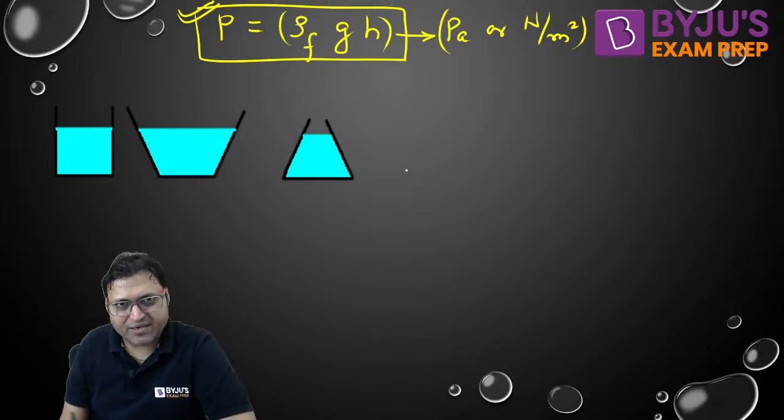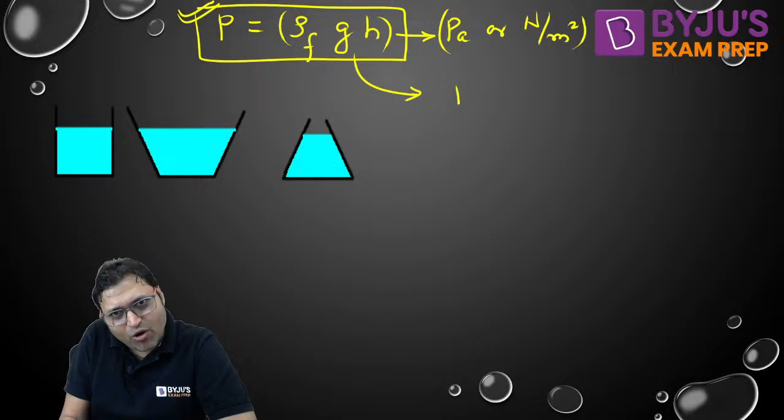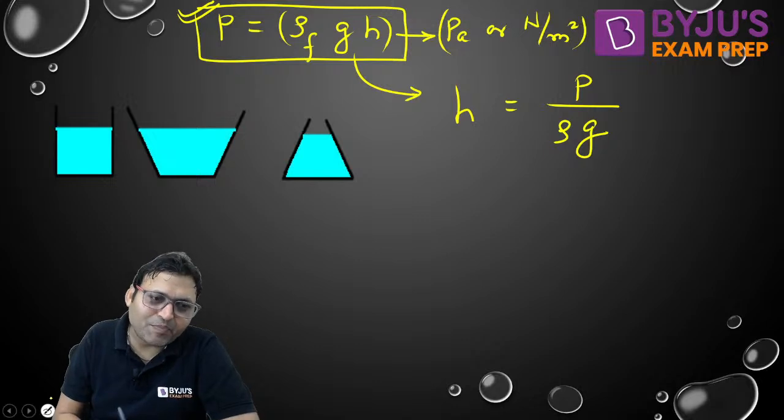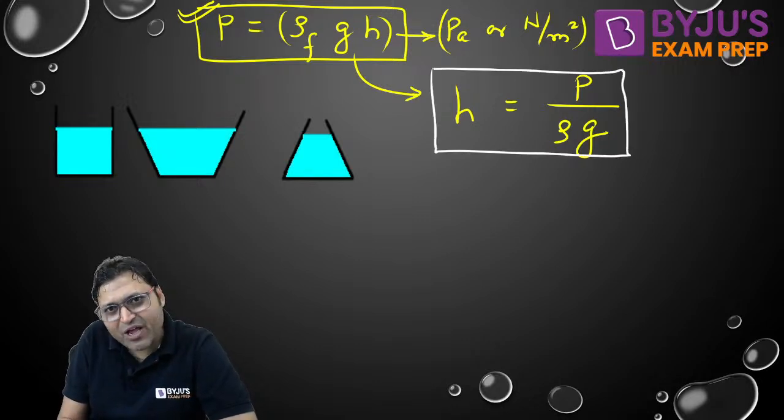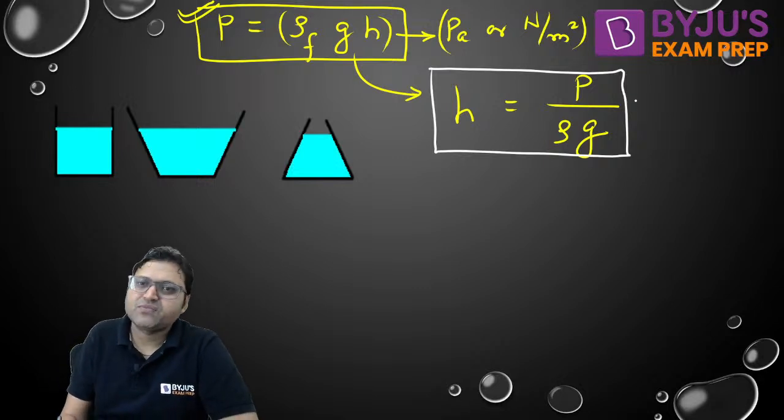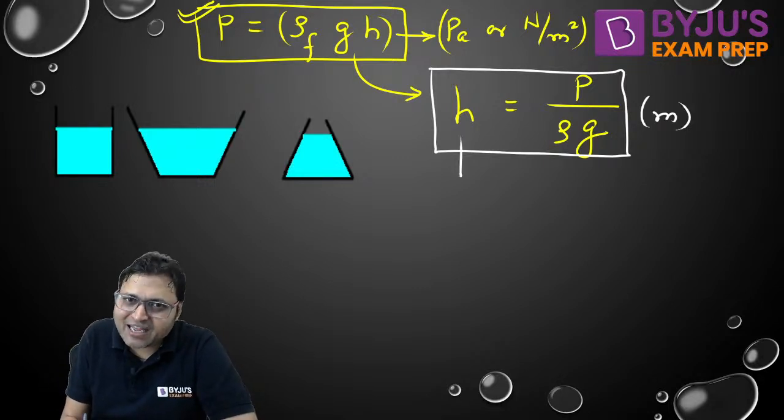So from here we can also write h is equal to P by rho g, yes or no? h will be equal to P by rho g, isn't it? So this is another way of representing the pressure. That is, the pressure is measured in terms of pressure head.